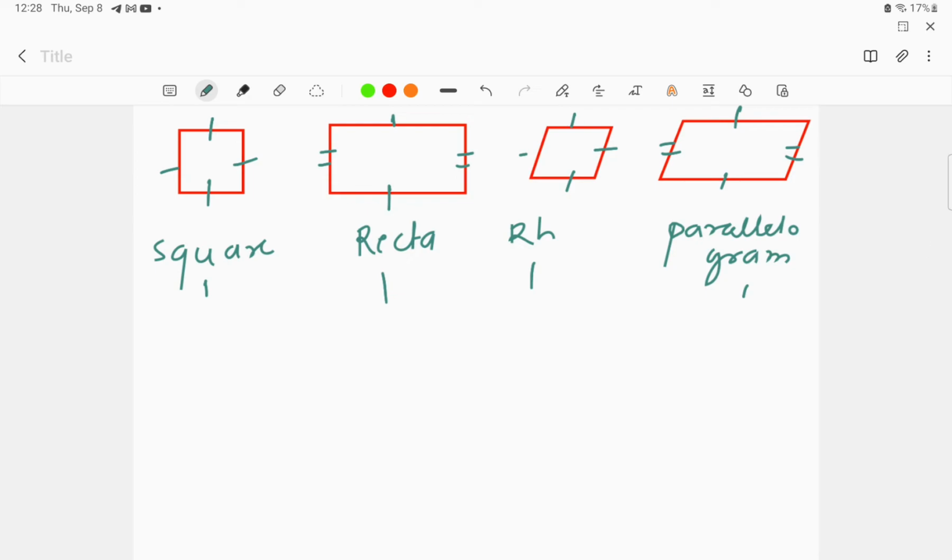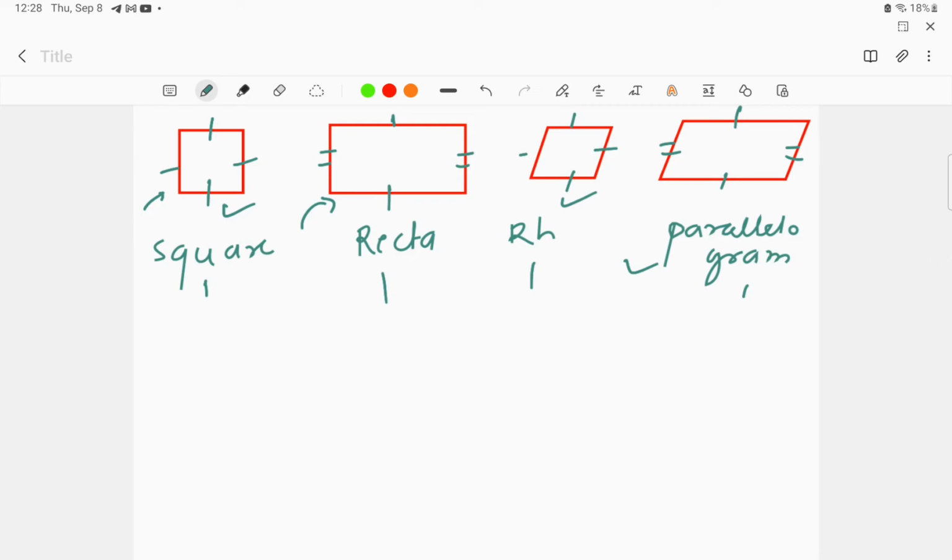Whenever we give a small tilt or push to the square, it forms a rhombus, and whenever a rectangle is given a tilt or a push, it forms the parallelogram. So rectangle, parallelogram, square and rhombus have the same type of features, right?